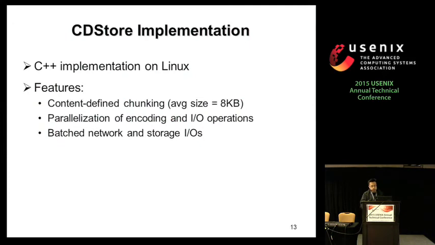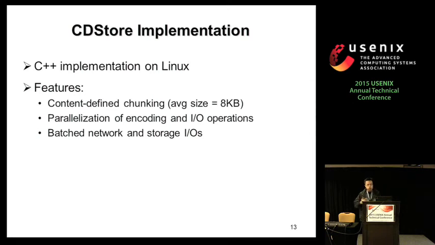So we prototype the system on Linux, and there are several features we try to maintain good performance. One thing is we adopt fine-grained content-defined chunking. The chunk boundaries are based on the content, using Rabin fingerprinting, and we pick a small secret size, which is 8 kilobytes, for effective deduplication.